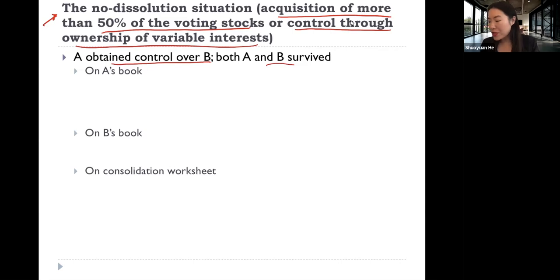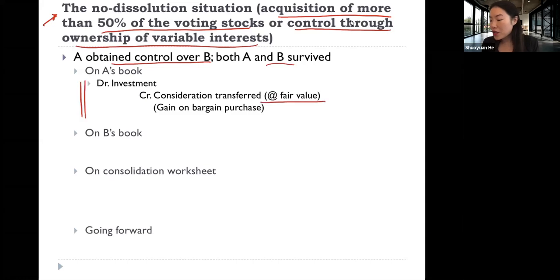And credit consideration transferred at the fair value of the consideration transferred. Also, credit gain on bargain purchase if the consideration transferred is less than the fair value of firm B's net asset. So here, in this journal entry, what you should pay attention to is